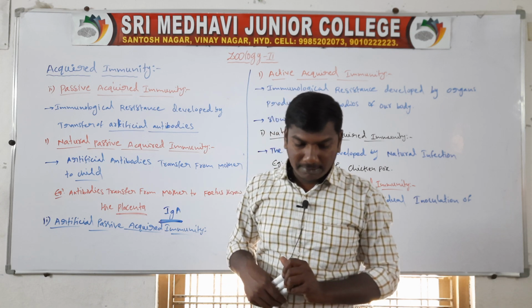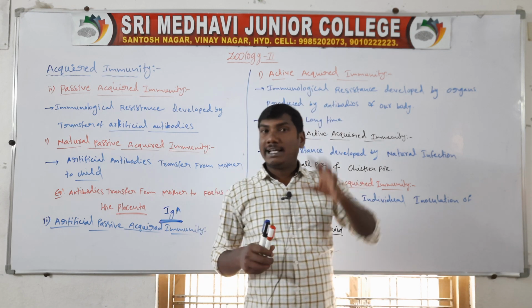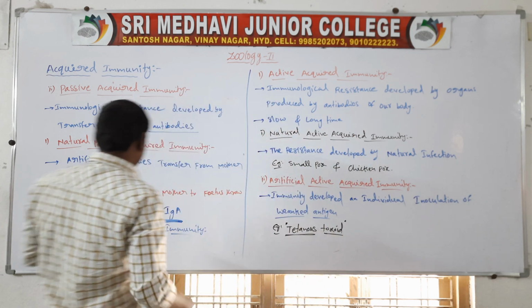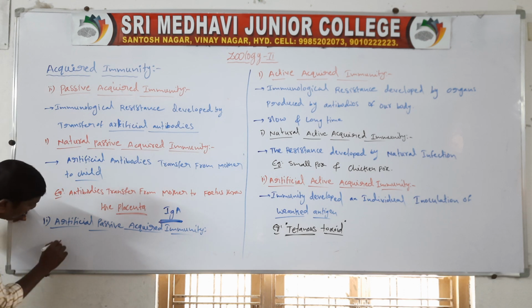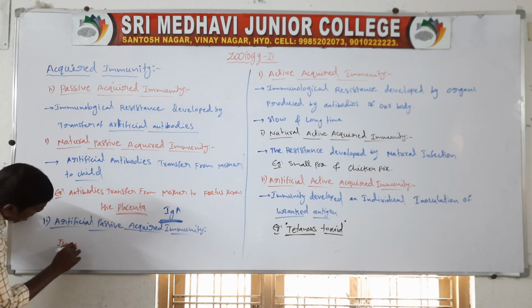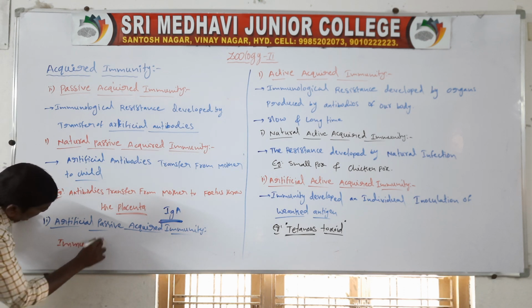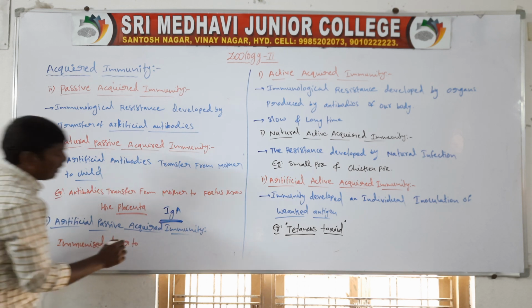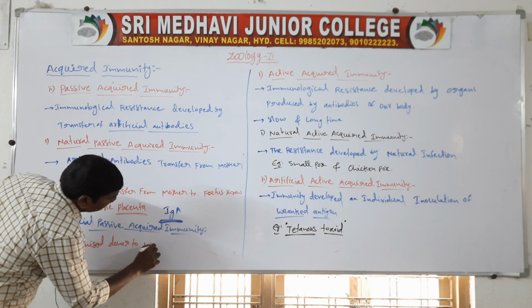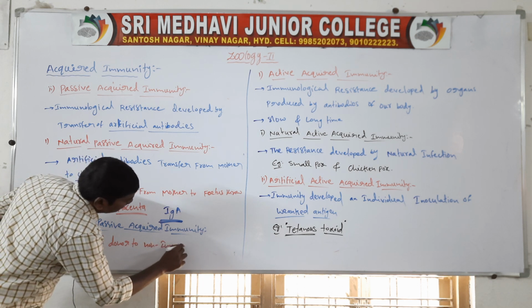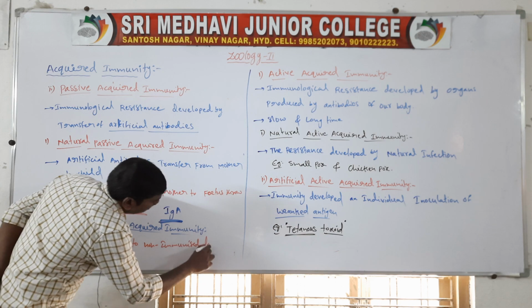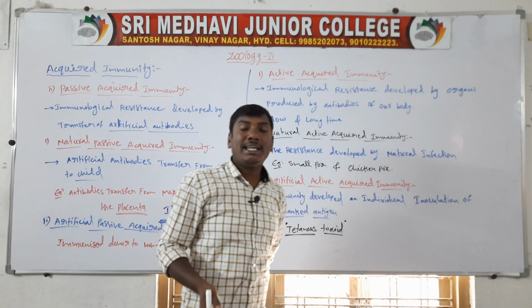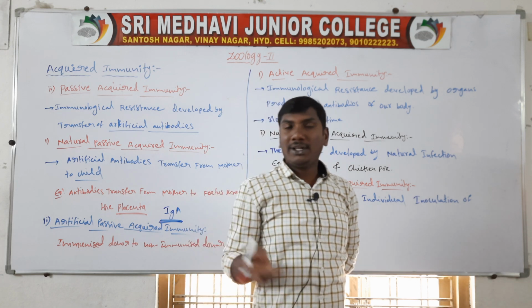Pre-formed antibodies are transferred from an immunized donor to a non-immunized recipient.